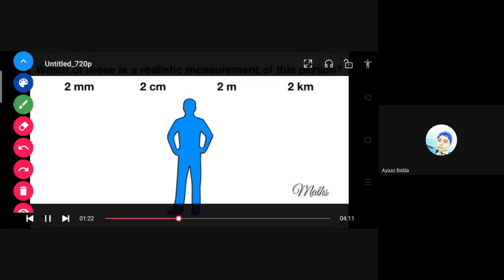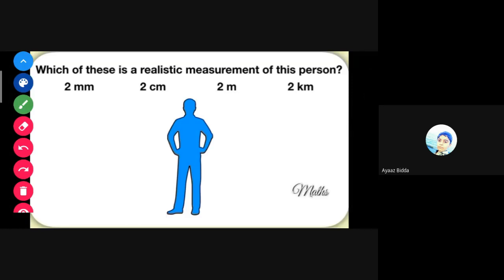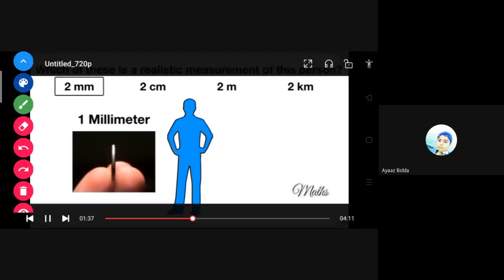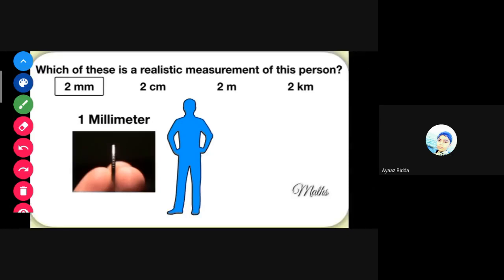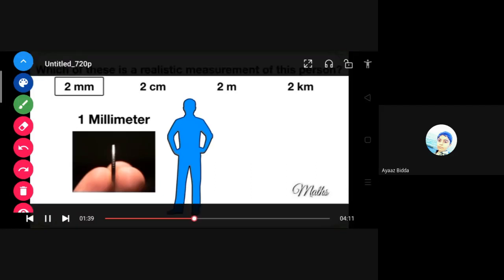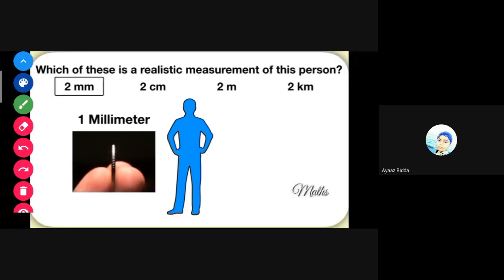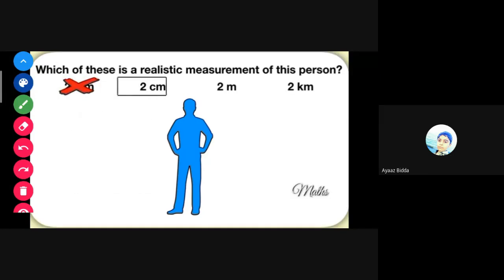Okay, now we will see this, then we will discuss. One option they will explain, that why we can't measure this in millimeter. See, they are showing that millimeter we use for this kind of very small thing. So that option will be cancelled. They will cancel that first option. They are comparing, so cancelling the first option. Now the second option they will compare. Coins.